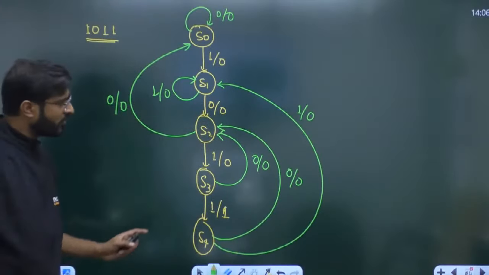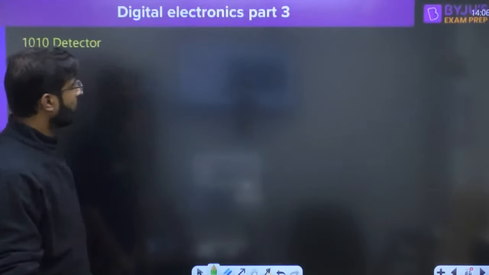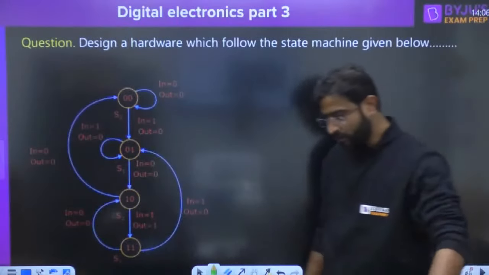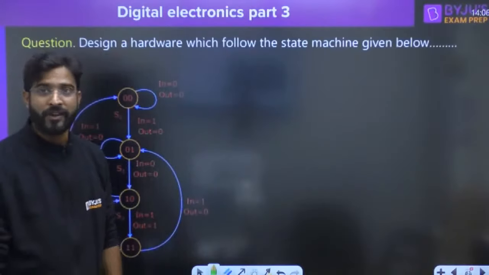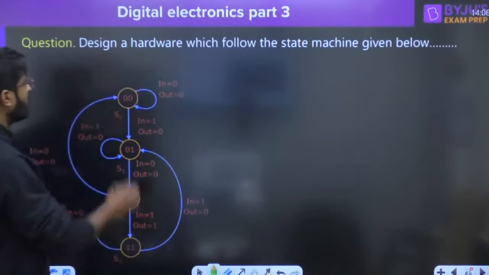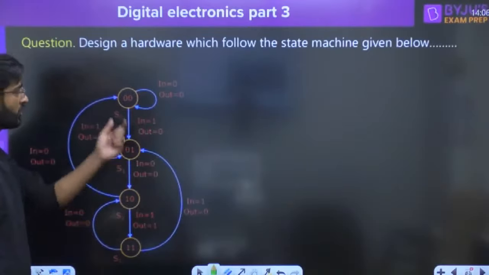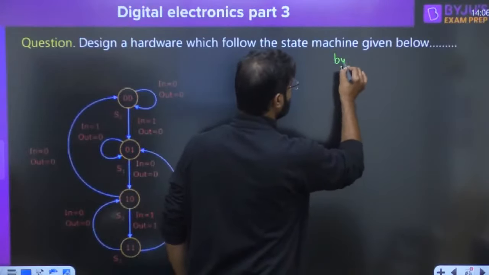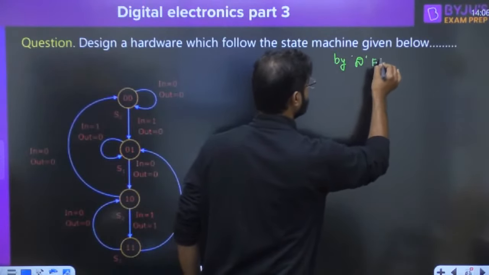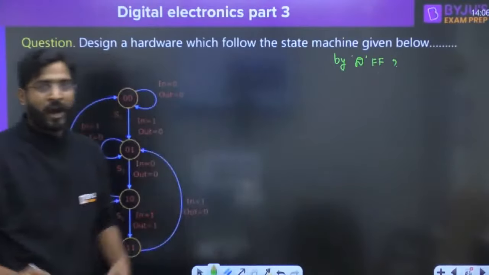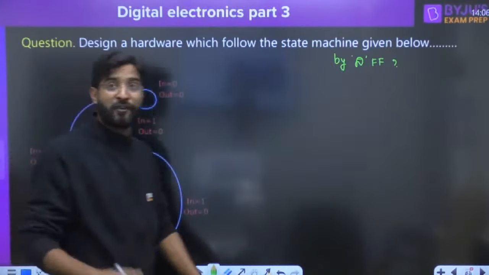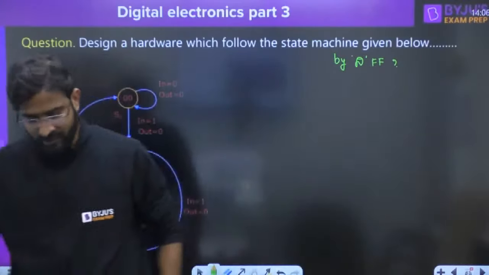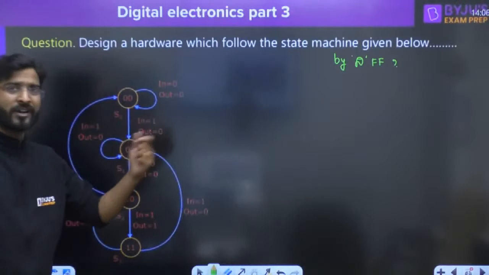Now we know how to design the sequence detector. Now we are going to discuss, everyone try to understand. Sir, how are we going to design the hardware? If the sequence detector is given, how are we going to design the hardware? Suppose I ask you to design a hardware which follows this sequence using D flip-flop. Then we'll discuss the next topic, that is the state reduction method also.